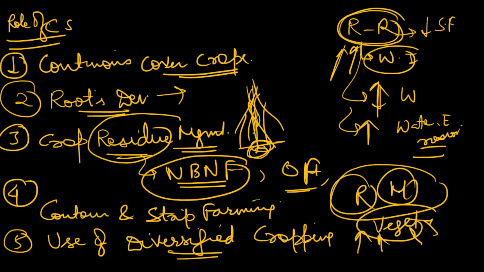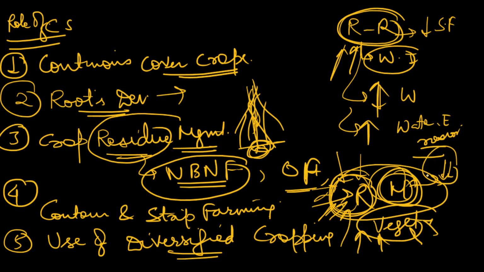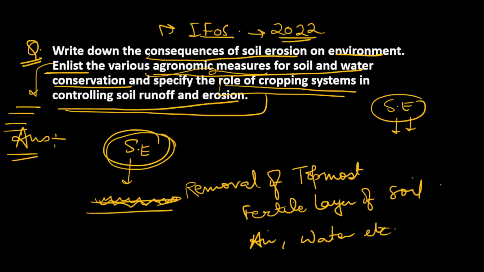And also the water requirement: the water requirement of millets is low, while rice has an intensively high requirement of water. So in rice season the water will be taken in a high amount, but in millet season the amount of water extracted will be low, so the soil will get the time to replenish this water. That is why a diversified cropping system is very helpful for conservation of soil and to reduce runoff and erosion. So these are some of the important points which I have mentioned, which I hope you are able to understand, and this is how you can approach this answer.